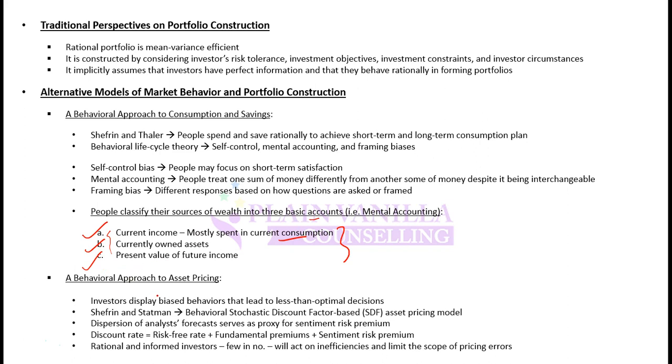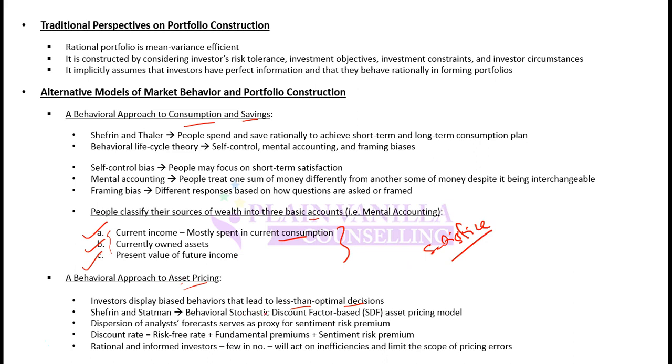A behavioral approach to asset pricing. So this was the behavioral approach to consumption and savings. Now moving on, the behavioral approach to asset pricing. Investors display biased behaviors that lead to less than optimal decisions, as we discussed already. Investors may not take the optimal decision, they may take a less than optimal decision, and they may want to satisfy and not necessarily maximize satisfaction.